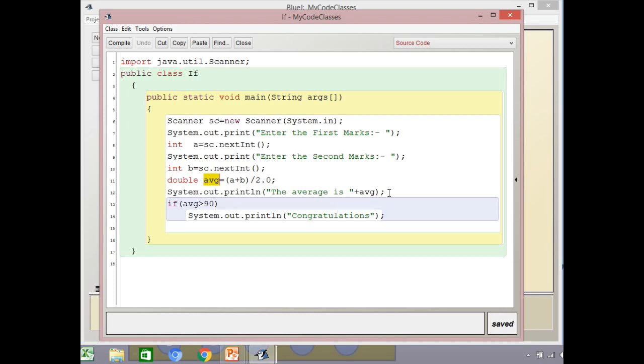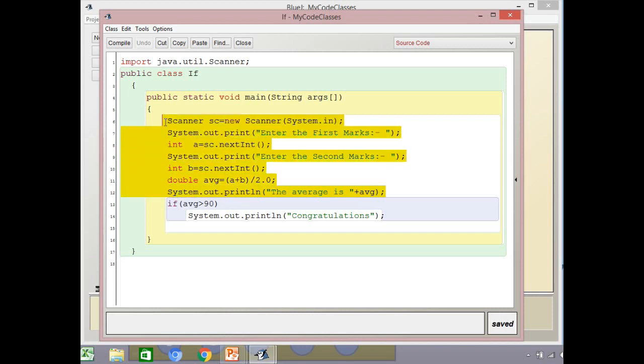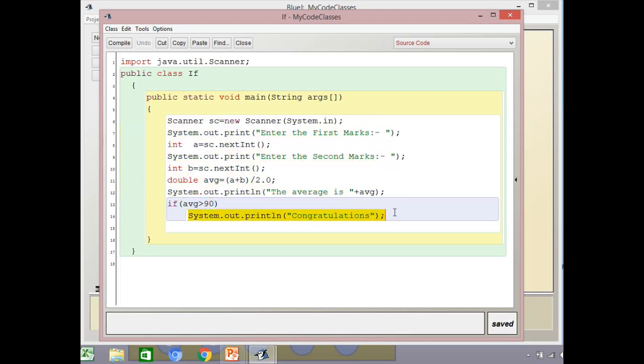Then after calculating the average, it is printing the value of average. Now this is irrespective of the value of average, even if it is less than 90 or greater than 90, in both cases it is going to print this average. Now only if the average is above 90, this line is going to get executed. So how are we writing it?